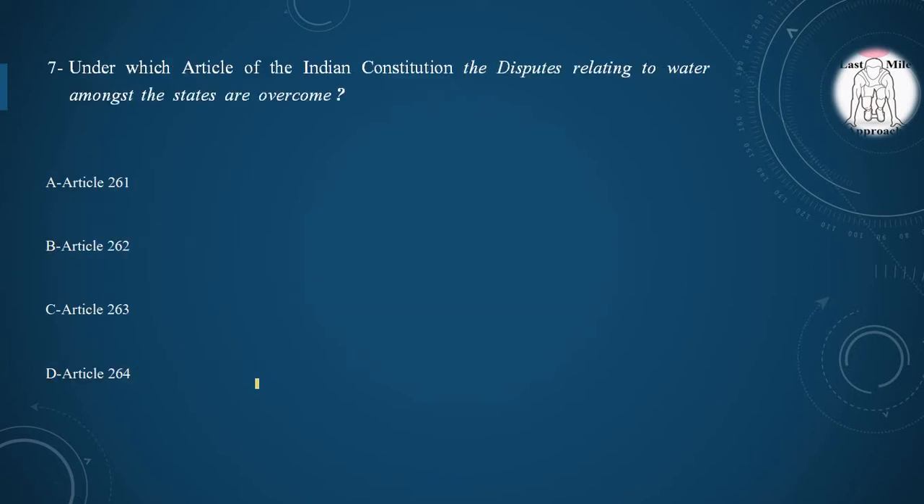Next question, under which article of the Indian Constitution are disputes relating to water amongst the states resolved? Option A Article 261, Option B Article 262, Option C Article 263, Option D Article 264, and the correct option is option B Article 262. It refers to the disputes relating to water amongst the states. So option B Article 262 is correct.